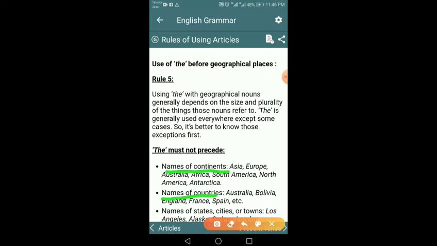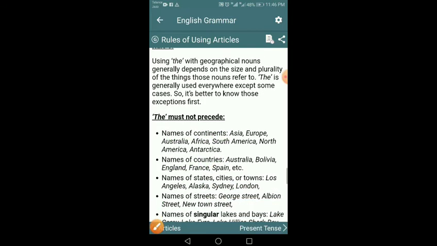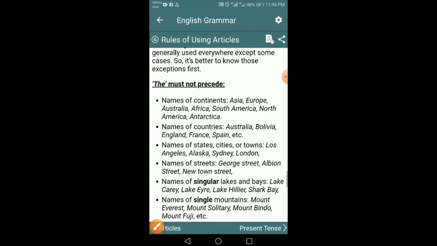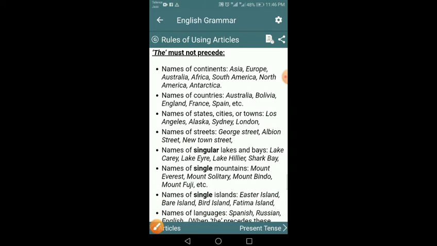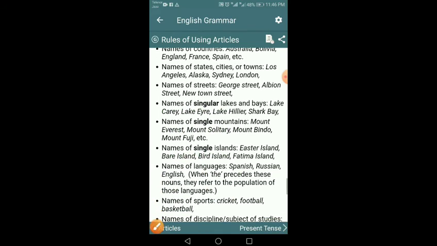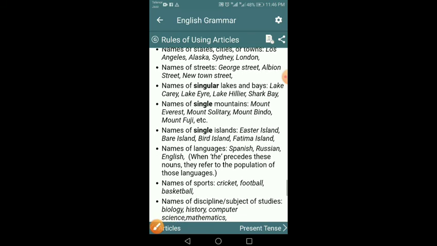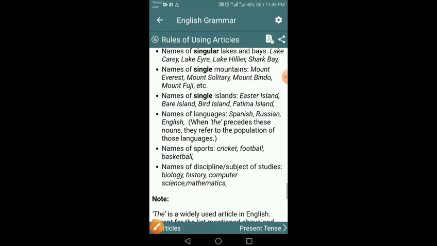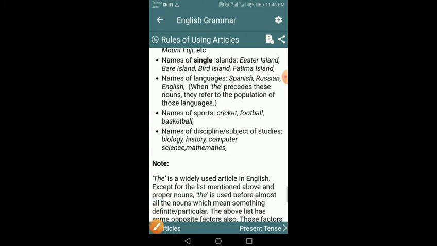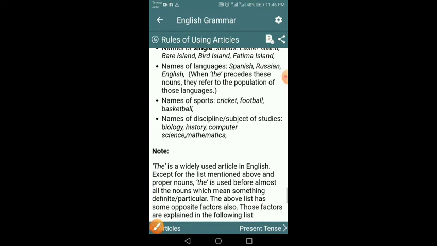We don't use "the" with names of continents, with names of countries, and with the names of singular lakes, singular mountains, and singular islands. Here we will never use "the", and also with names of sports and names of disciplines, subjects of study. We will never use the mathematics, the history, the computer. We will simply say mathematics, history, computer.